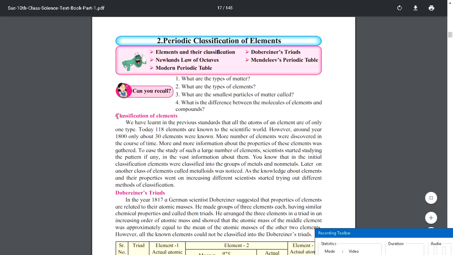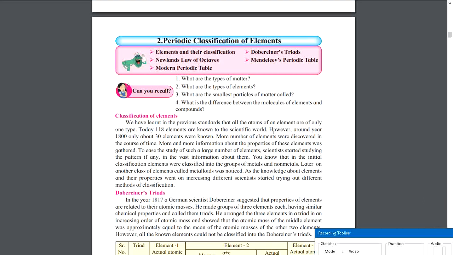So the first paragraph is about classification of elements. Here they have already mentioned that in the previous standard you have learned that all the atoms of an element are of only one type. Today 118 elements are known to the scientific world. It means that scientists till now have discovered only 118 elements.